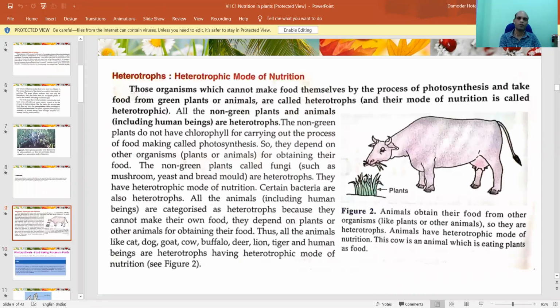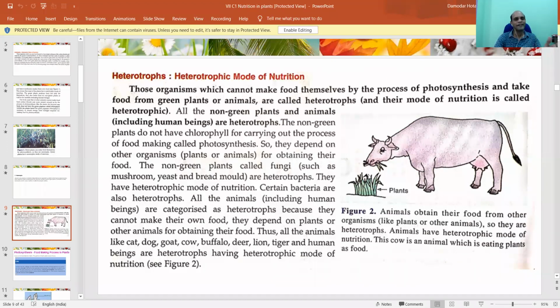Now you see heterotroph and heterotrophic mode of nutrition. What is the heterotrophic mode of nutrition? You see, this is a cow. From little babies we say, see the cow. What does the cow do? The cow eats grass. It's a very common example. Anyone can understand this. A cow always eats grass, right?